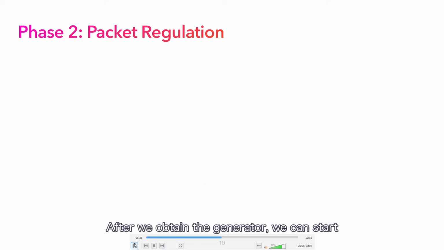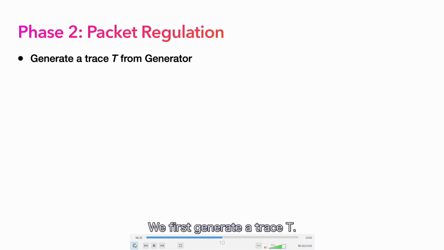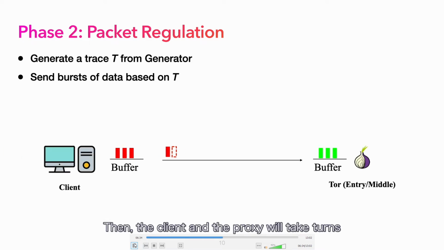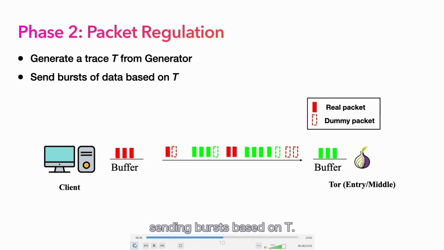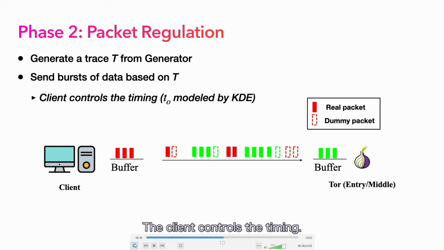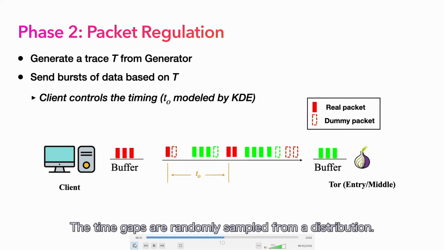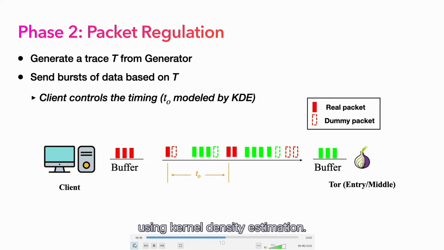After we obtain the generator, we can start to send packets based on it. We first generate a trace T, then the client and the proxy will take turns sending bursts based on T. The client controls the timing. The time gaps are randomly sampled from a distribution. We learn such a distribution from real datasets using kernel density estimation. By using random time gaps, we can leak as little time information as possible. Meanwhile, we guarantee these time gaps follow the general loading pattern.